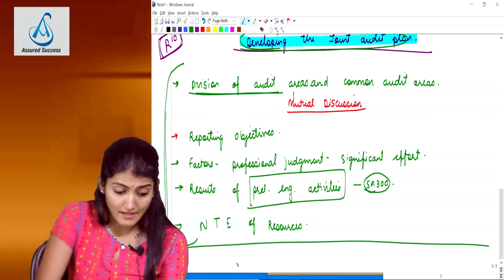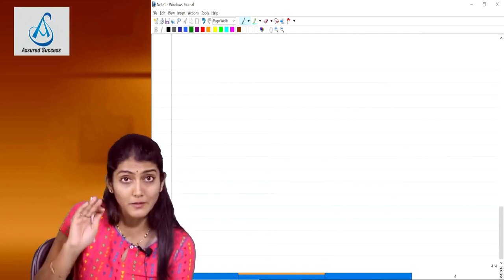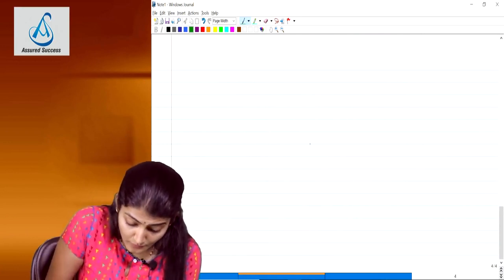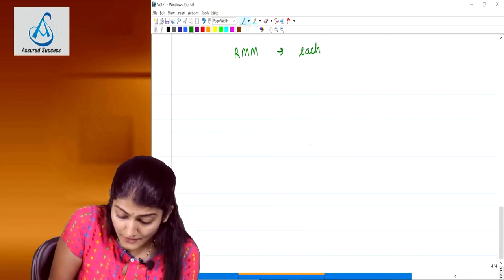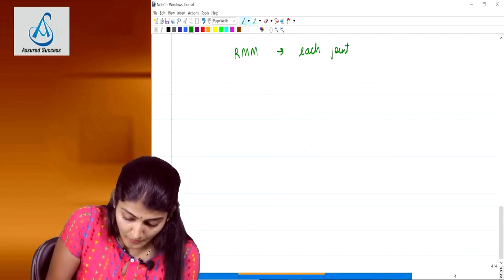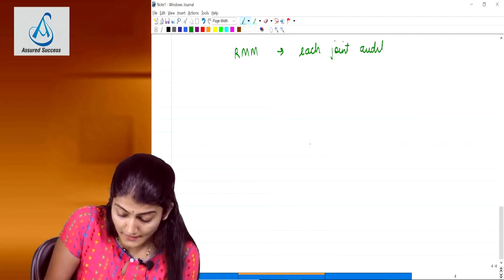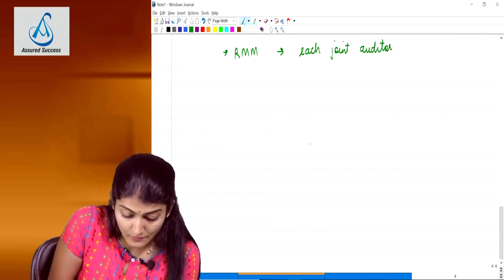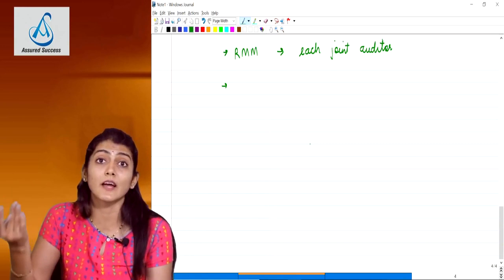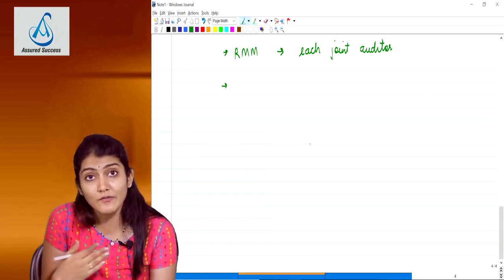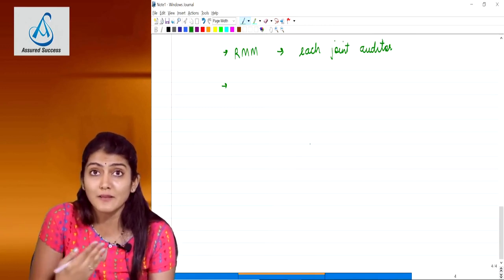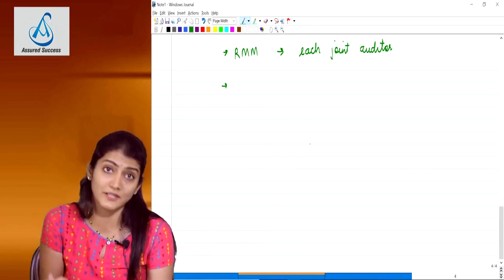Then it says, now once they have prepared the joint audit plan, in that they will also communicate the risks of material misstatement identified to each of the joint auditors. तो हर joint auditor ने अपने area जो वो audit करने वाले हैं उसके बारे में उन्होंने RMM assess किया होगा. But it says you need to inform each of the other joint auditors also regarding what are the risks of material misstatement identified in the audit.